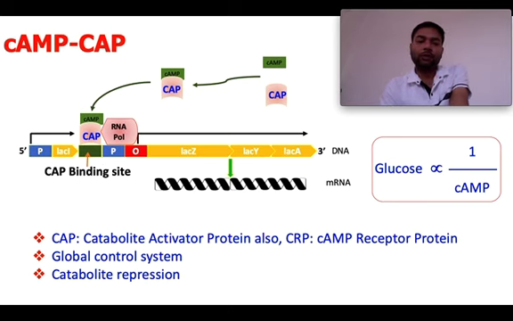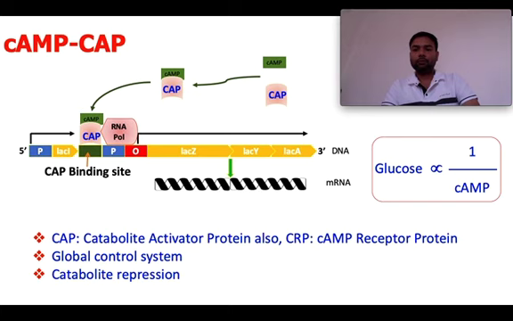So when RNA polymerase can bind the promoter, it can again start transcription and express the structural proteins. One more thing to note is how these catabolite activator proteins come into the picture.